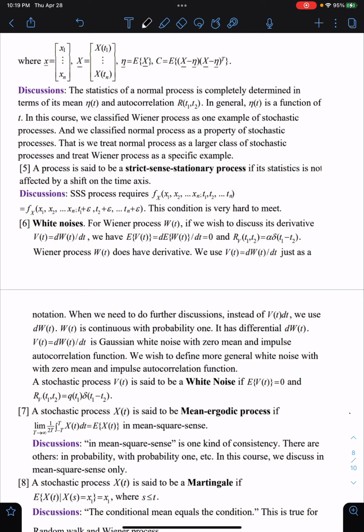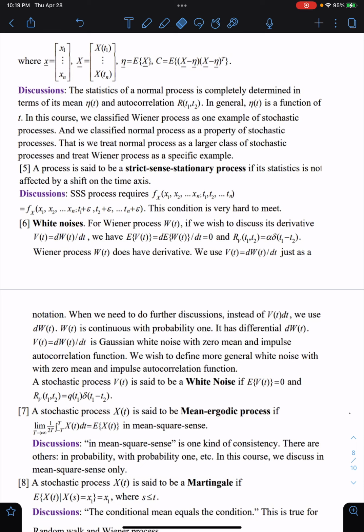Next, we are going to talk about strict-sense stationary processes. It has the property that the statistics are not affected by a shift of the time axis. So the SSS process requires f_X(x1 to xn; t1 to tn) equals f_X(x1 to xn; t1 plus epsilon to tn plus epsilon). The condition is very hard to meet. So next we are going to talk about white noise.